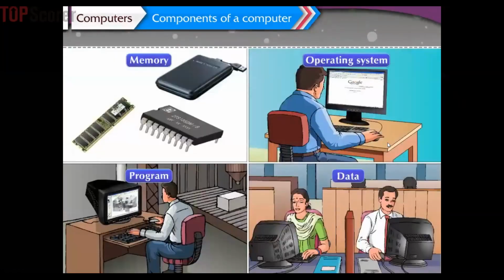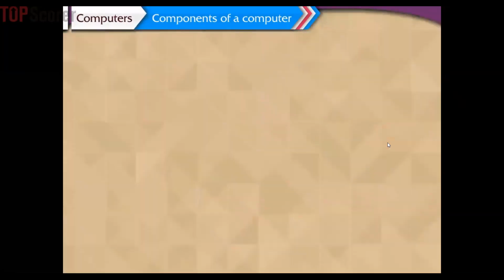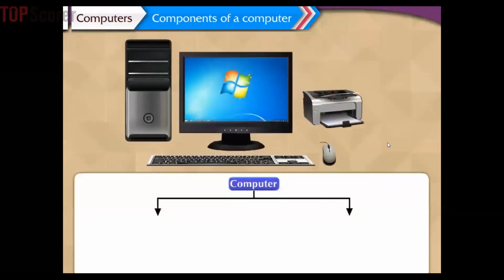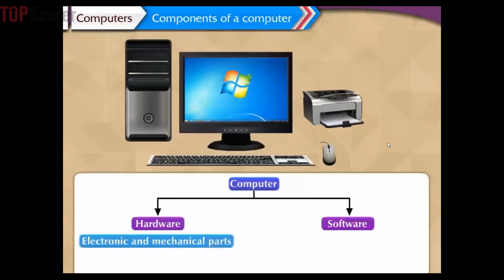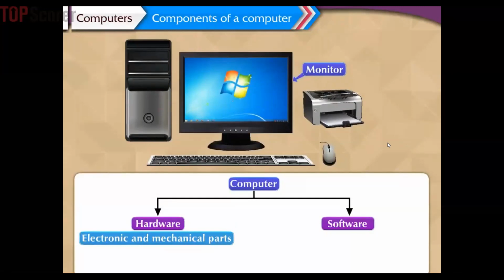Come, after this quick discussion about the important components of a computer, let us now proceed to study about the two main components of a computer. There are two main components of a computer: hardware and software. The hardware consists of all the electronic and mechanical parts used in computers. Some examples of hardware items of a computer are a monitor, a CPU, a keyboard, and a mouse. All these items perform specific functions and help in the working of a computer.